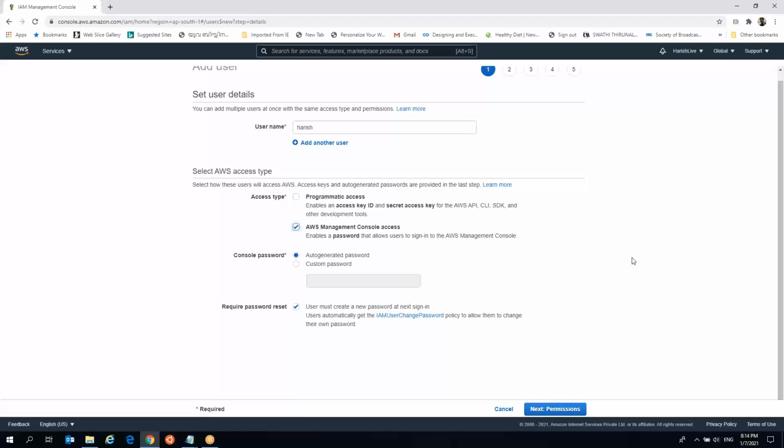There is an option called required password reset. You are the root user, and for other users you will be transferring the credentials, that is the username and the password. The next time they use the console, they will get a prompt to change the password in the next login. After they get logged in, they will have the permission to change their password. Can you kindly scroll down, sir?